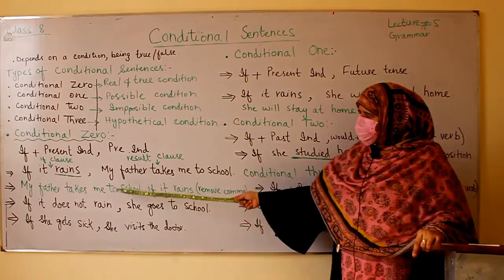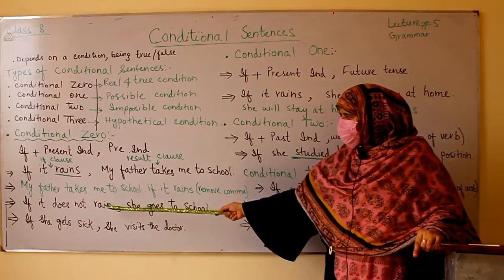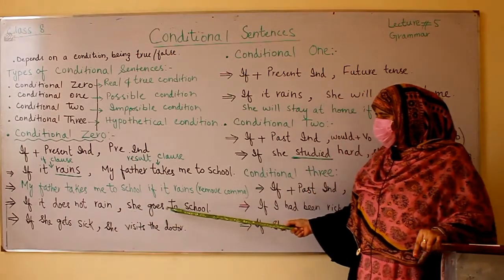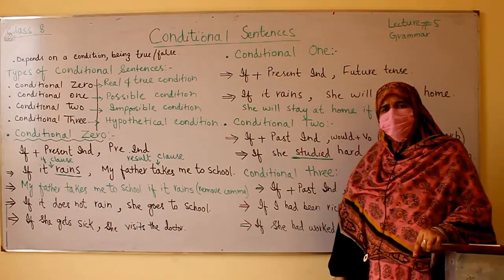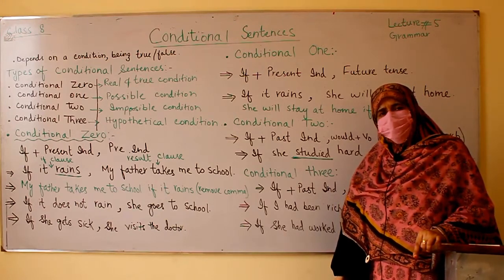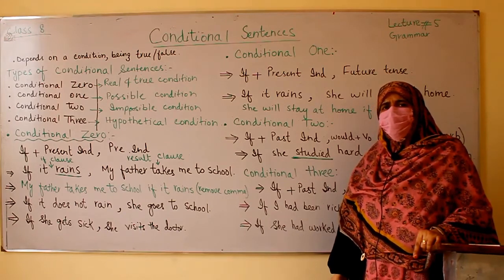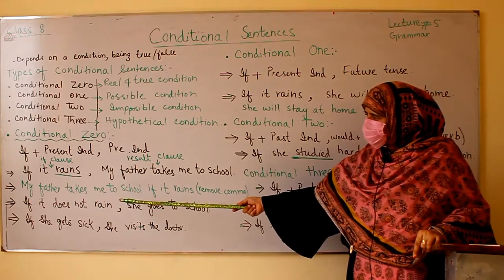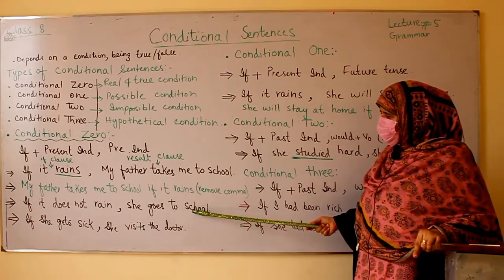Now let me explain it in negative form. If it does not rain, comma, she goes to school. It is not necessary, my dear student, that you only write it in positive form. You can write it in negative form as well. For example, if it does not rain, she goes to school.